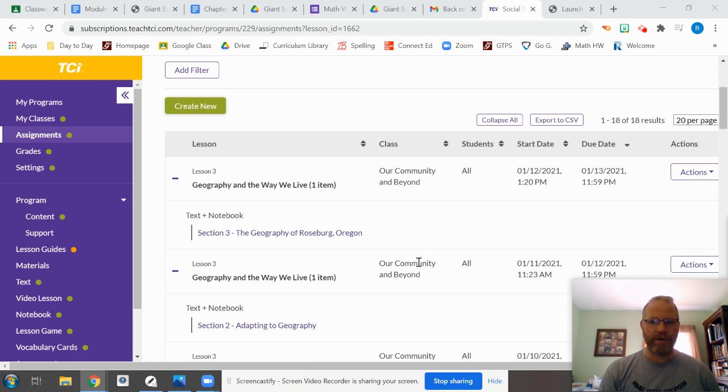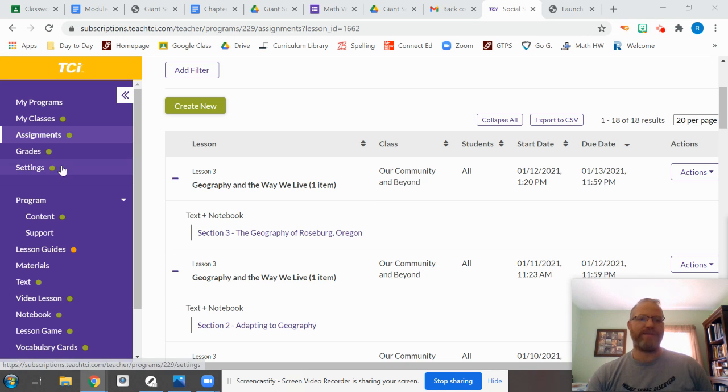Good morning, guys, and welcome to Social Studies. As we are going into Social Studies today, we are going into the geography of Roseburg, Oregon.